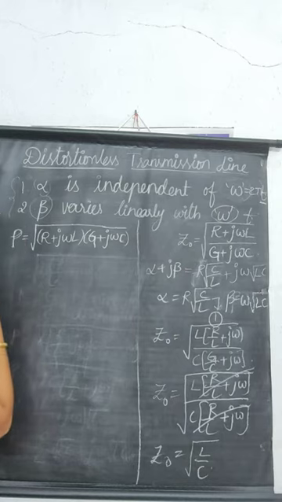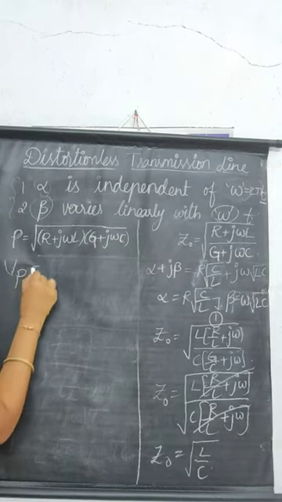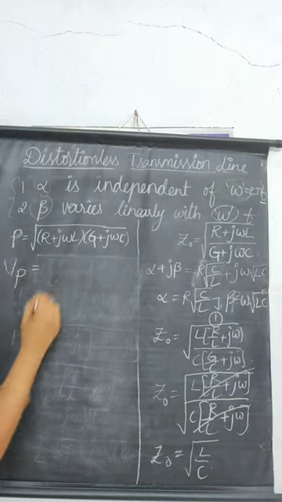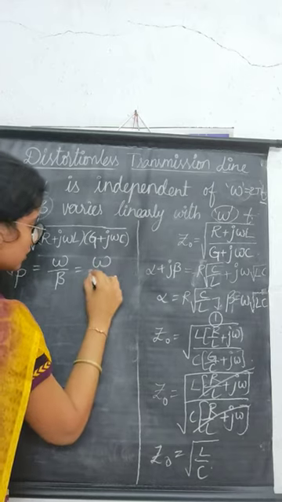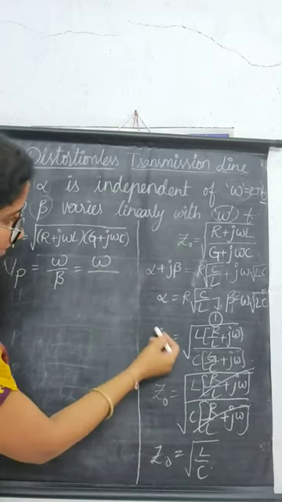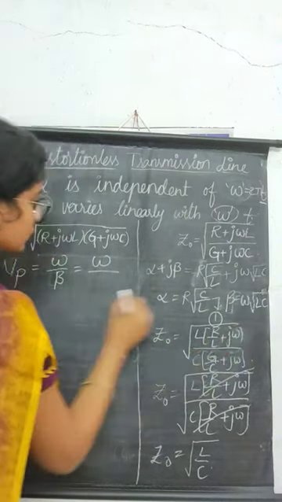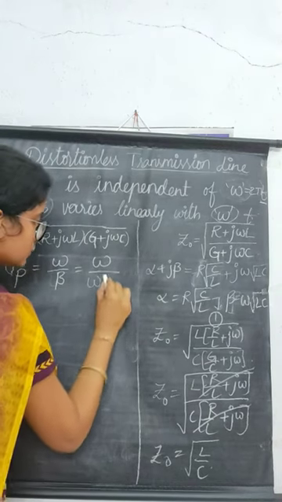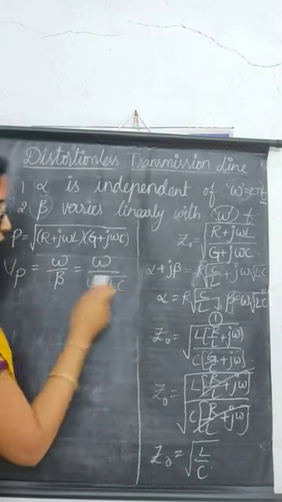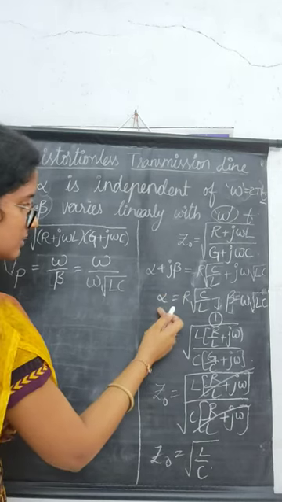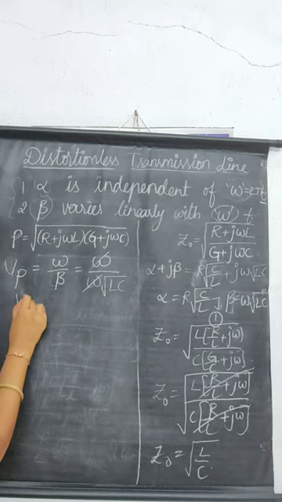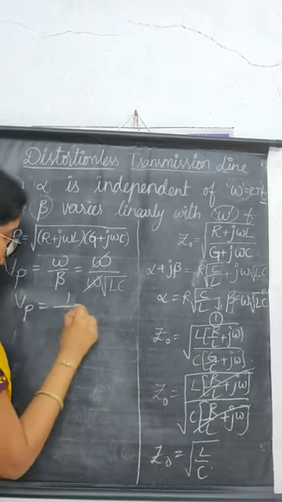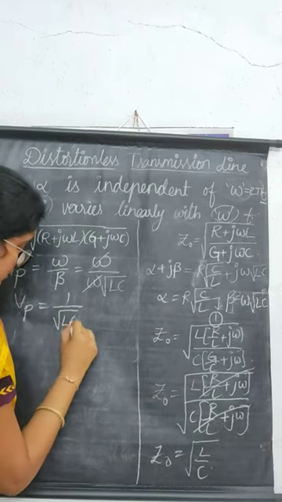Now let us calculate the phase velocity equation. We know that phase velocity Vp is equals to omega by beta. Here we know the beta value: beta is omega into root LC, which we calculated from the propagation constant. Omega will be cancelled, so Vp is equals to 1 by root LC.